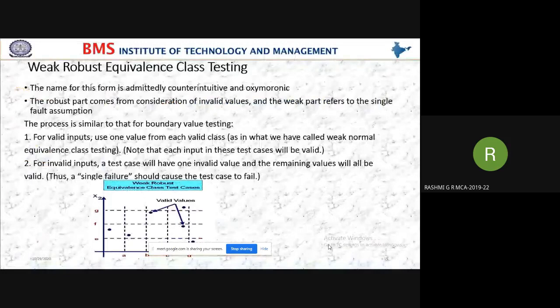Next we have weak, robust equivalence class testing. What is robust, students? What is the meaning of robust? Robust means strong, ma'am. Strong. Then why are we saying weak also and strong also? Is it confusing? Because we are saying weak and robust.